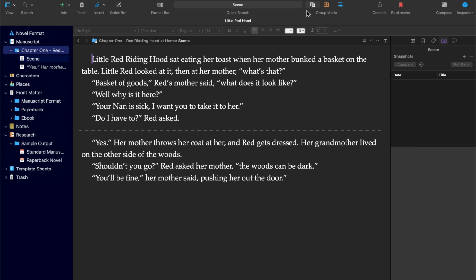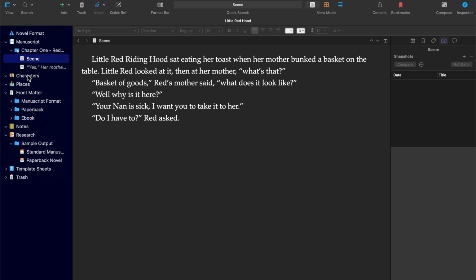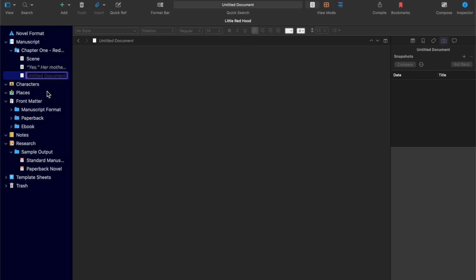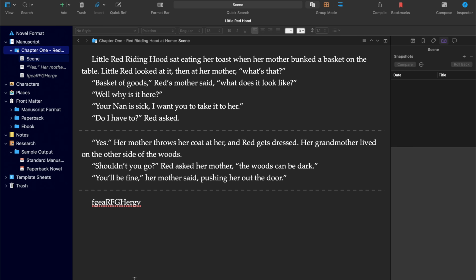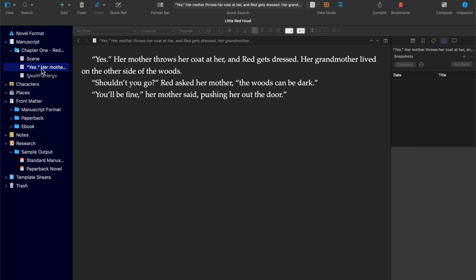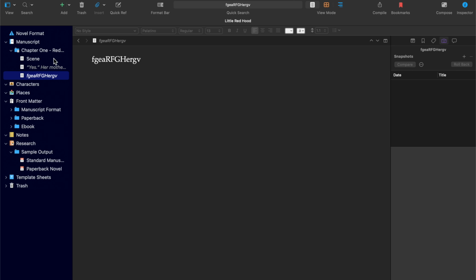And then here's the group mode. So here it groups up the two scenes. You can't see the date because that's actually part of the folder, but when you compose it, you actually see the date. So we've got the first scene here, and we've got the second scene here, and then if we added another scene and went back to the folder, it would show us that scene as well. And it's a good way of showing it all, but also giving you the chance to focus on one particular snippet at a time. Great if you get overwhelmed.